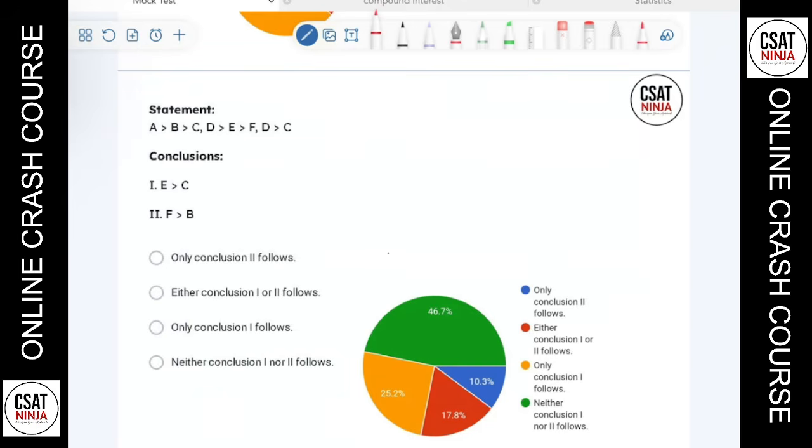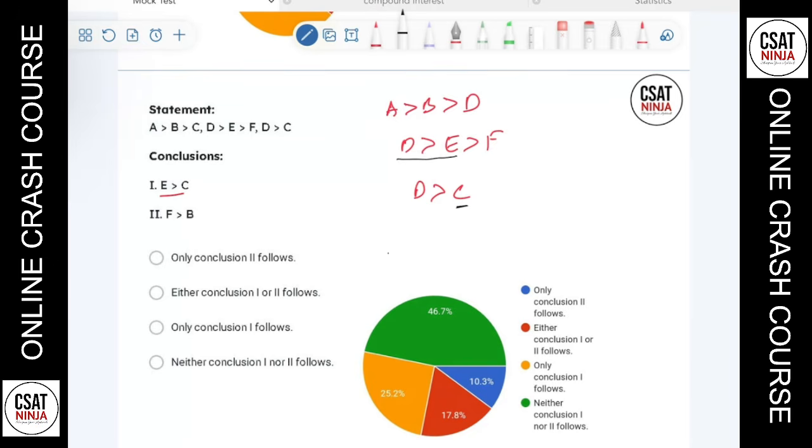Okay, we have three statements here. A is greater than P is greater than T, and D is greater than E, and E is greater than F, and D is greater than C. So what's the relation between E and C? Where is E and where is C? E is here and C is here. What's the relation between E and this one?